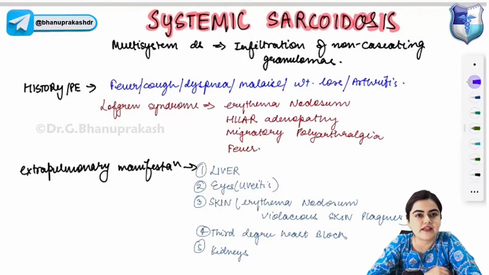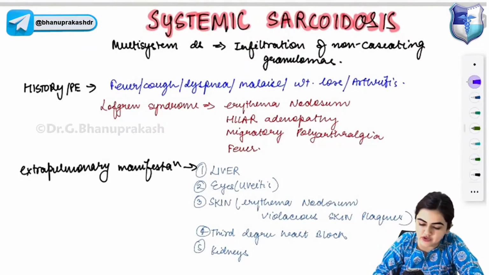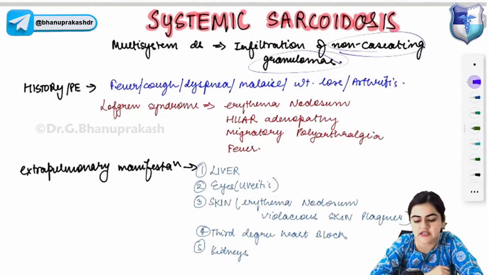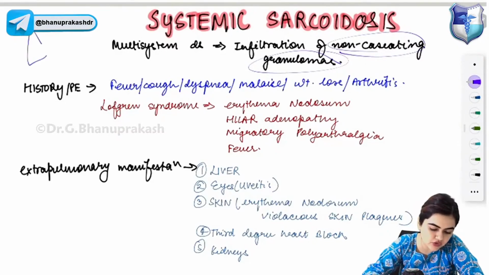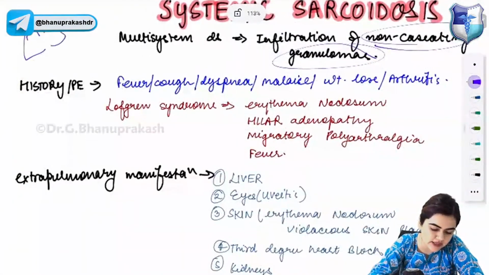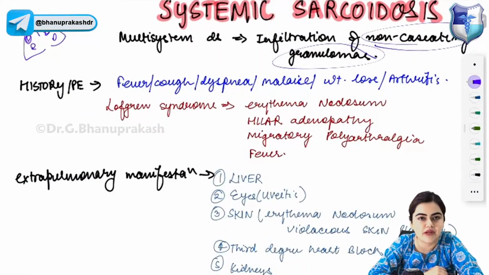Systemic sarcoidosis is a multi-system disease involving different systems. It is of unknown etiology, and you will find non-caseating granulomas in various organs in systemic sarcoidosis. Okay. Now, how does a systemic sarcoidosis patient present to you when there is lung involvement? In the lung, you will find non-caseating granulomas, and the symptoms will be fever, cough, dyspnea, malaise, weight loss and arthritis.